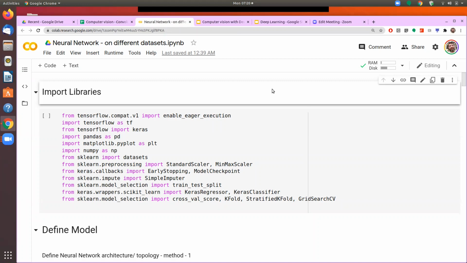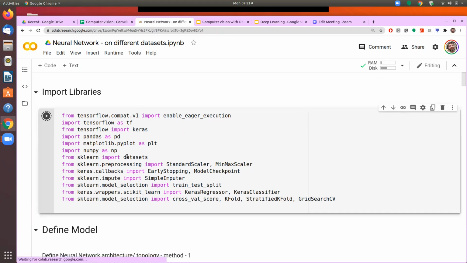So it makes the interface with the TensorFlow library so much easier. And that's why we'll use Keras, because it's a very user-friendly wrapper layer. So we import TensorFlow, we import Keras from TensorFlow, and we do certain imports from sklearn and other imports which we are going to use in the model here.